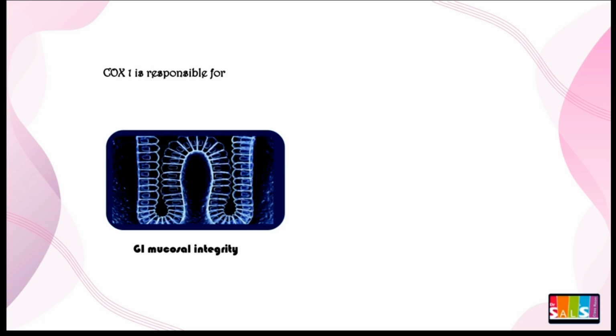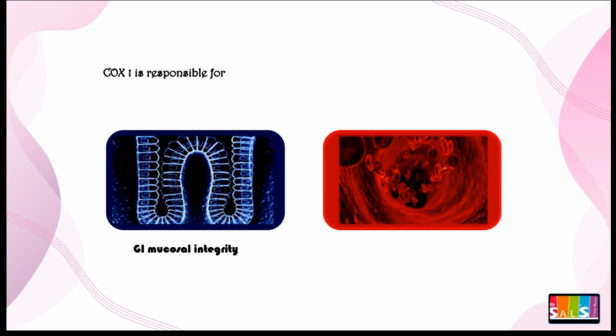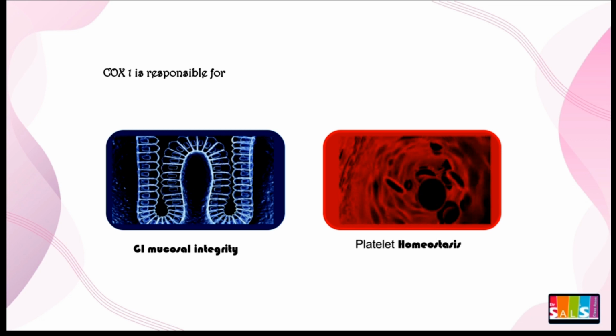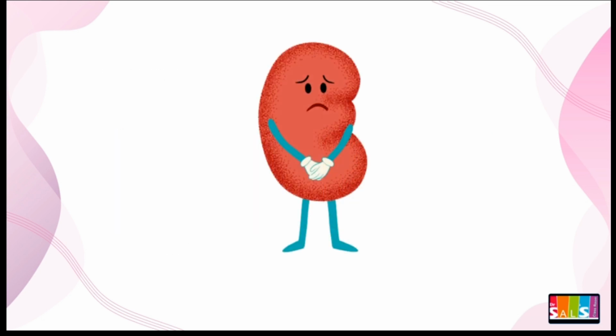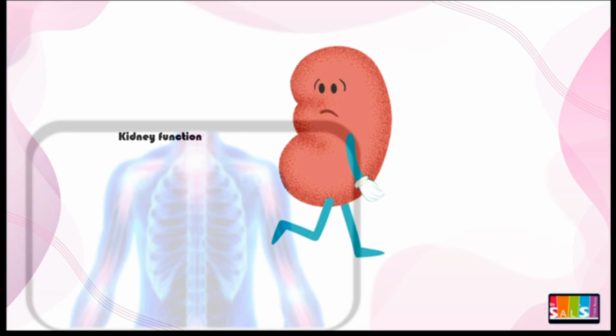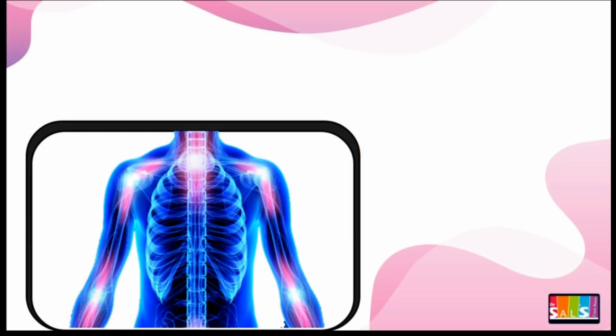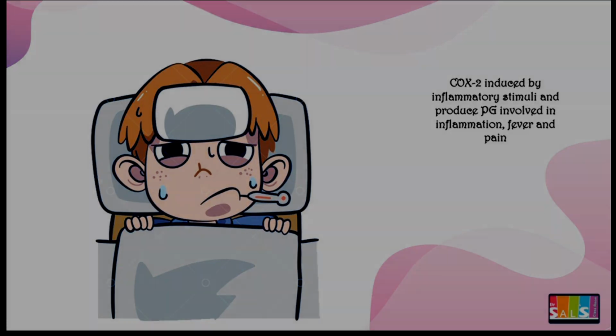Cyclooxygenase 1 produces protective prostaglandins that regulate physiological processes such as GI mucosal integrity, platelet homeostasis, and renal function. This we have discussed a few moments back. Cyclooxygenase 2 is induced by inflammatory stimuli such as cytokines and produces prostaglandins involved with inflammation, fever, and pain.